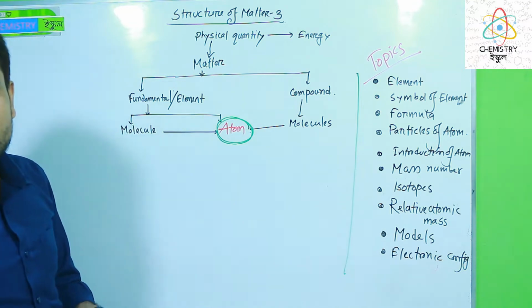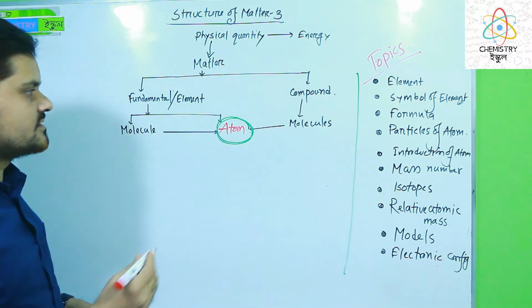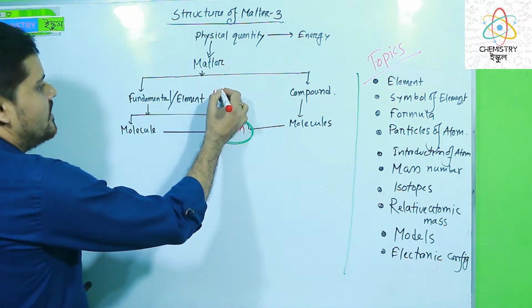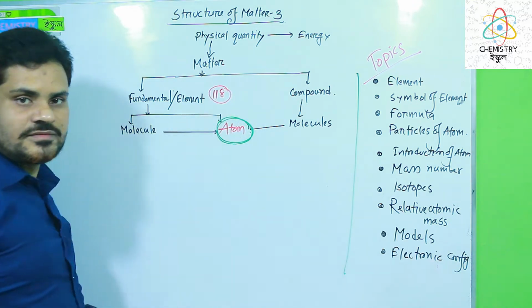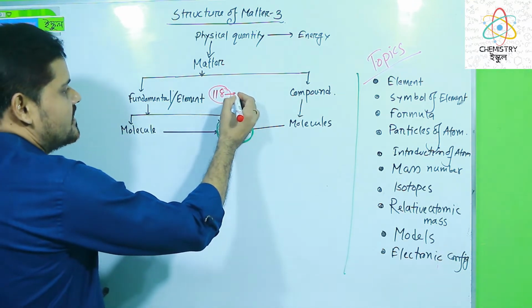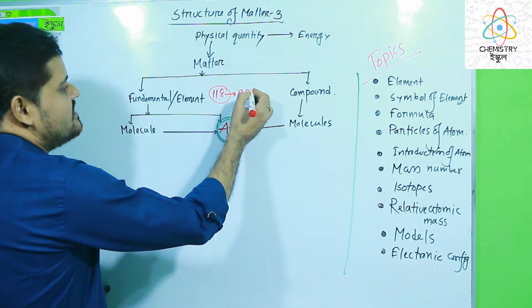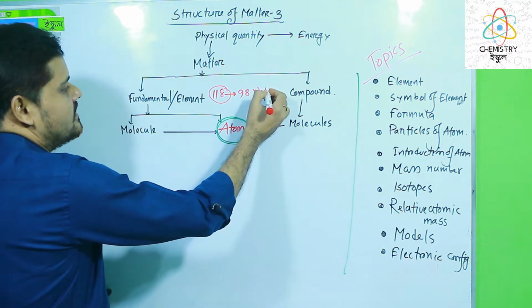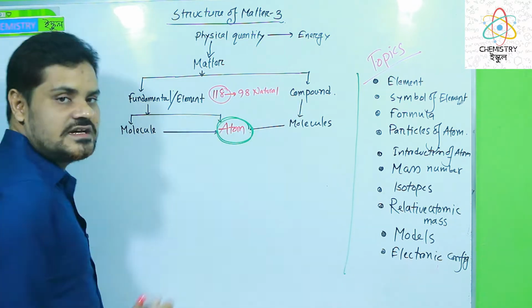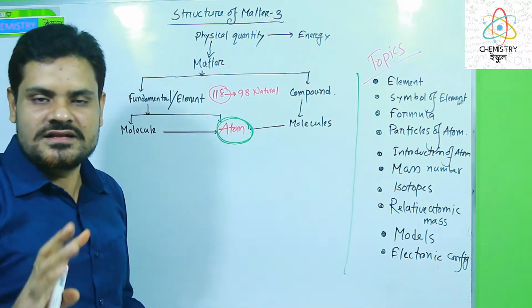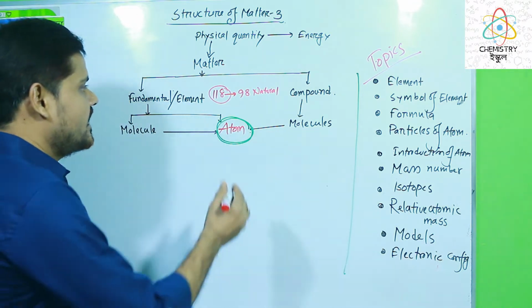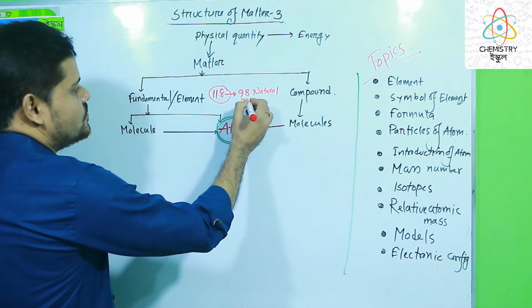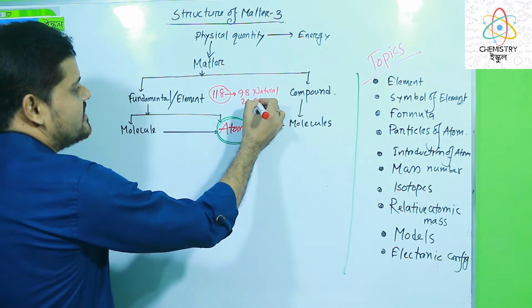Dear learners, at this moment on the earth we have 118 elements, I mean fundamental matters. Of these elements, 98 are natural. We can get these 98 elements from nature, they exist in nature, and the remaining 20 elements are artificial.